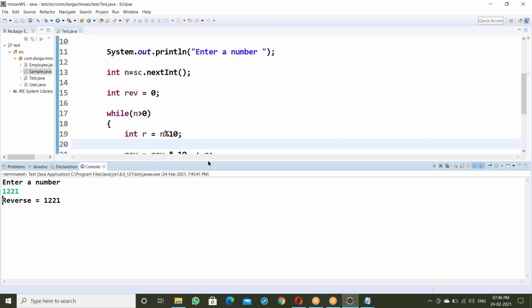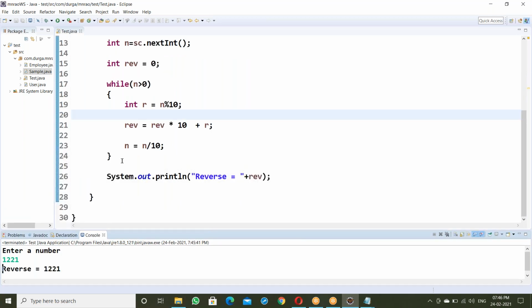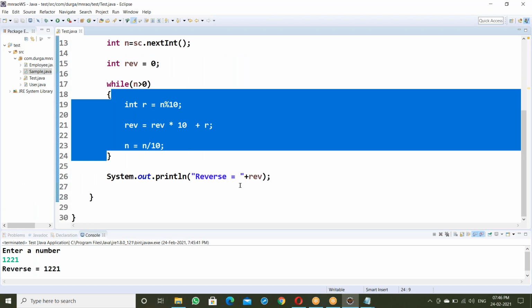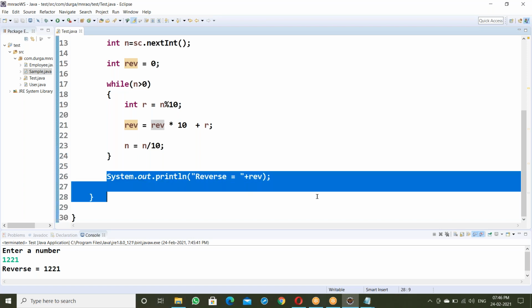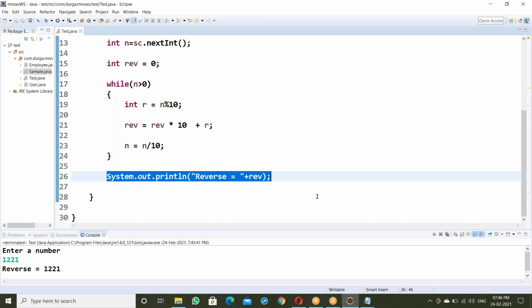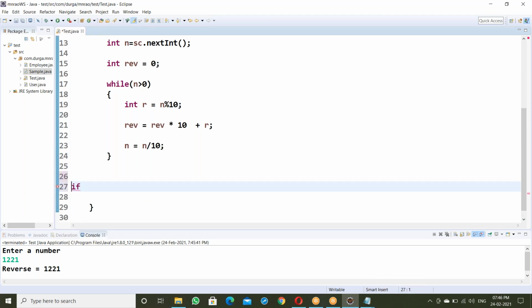Now here, I want to check whether this number is a palindrome or not. How to check it? In the while loop we get the reverse. After getting the reverse, it should be the same as the original number. If the reverse value is equal to the original value, it's a palindrome number. How to check it? Anyone?